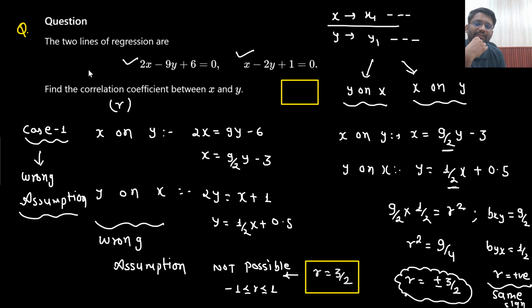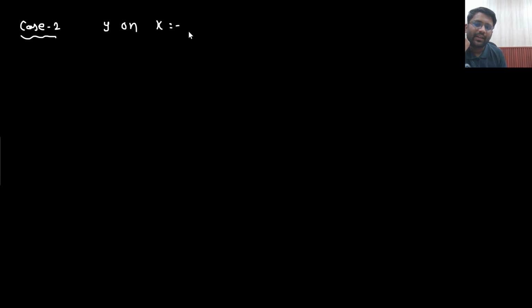What will I take now? The first one is the y on x equation. That means 9y equals 2x plus 6. So this is the first equation. So y equals 2 by 9 x plus 6 by 9.